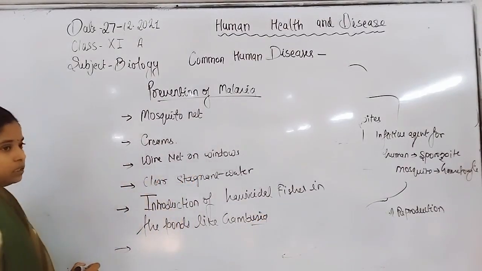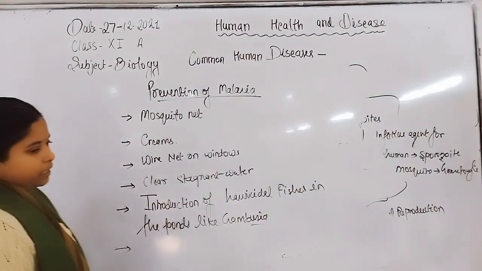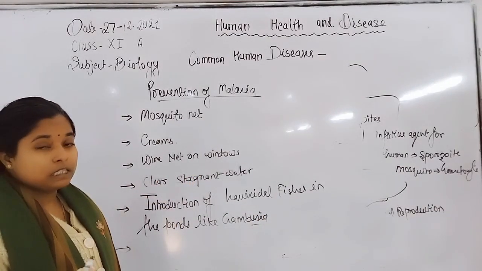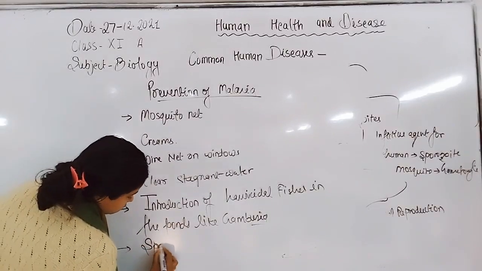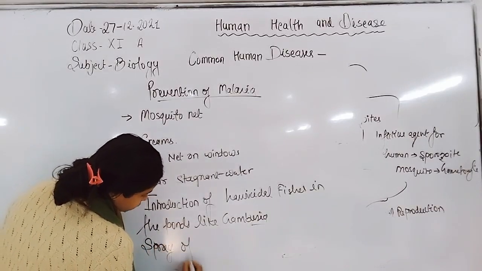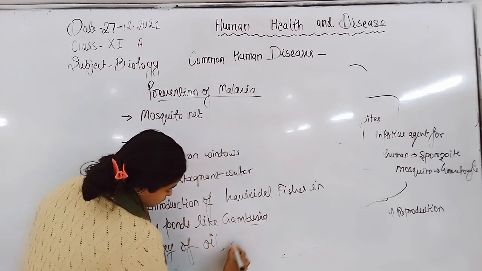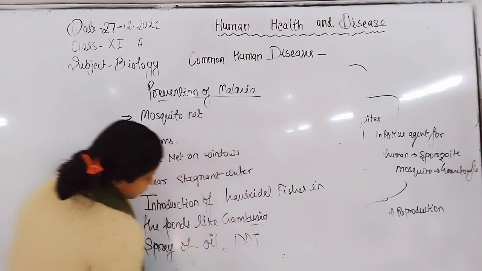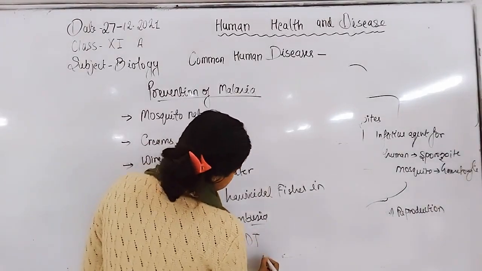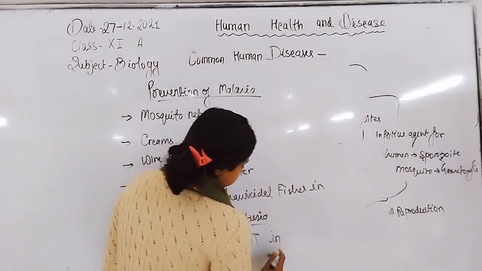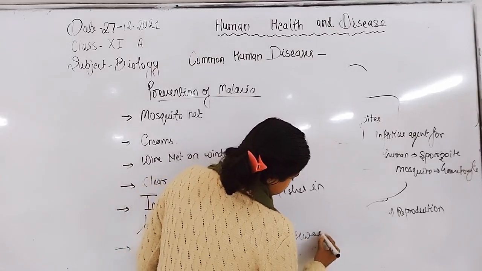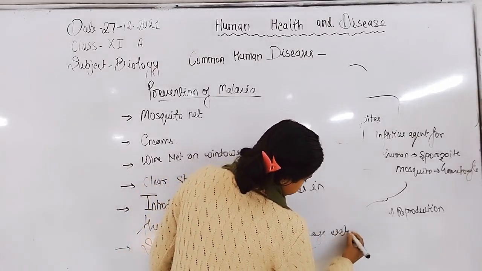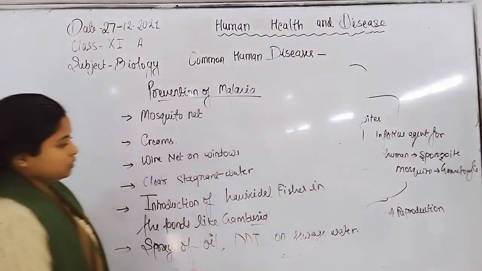And chemicals we can also apply in the sewage water, and spray of oil or kerosene oil, DDT powder in sewage water.